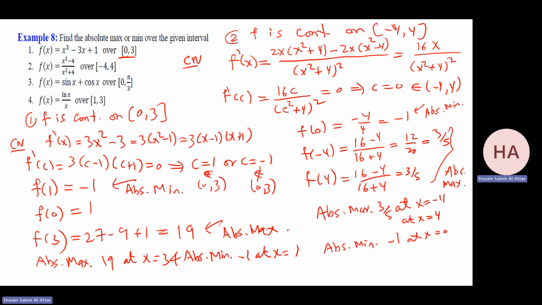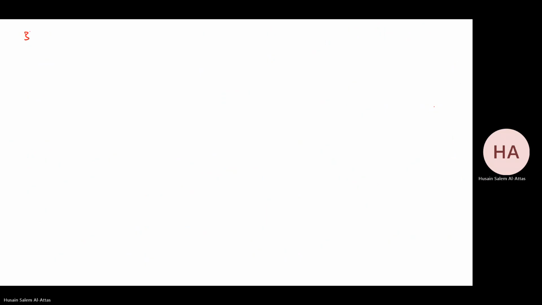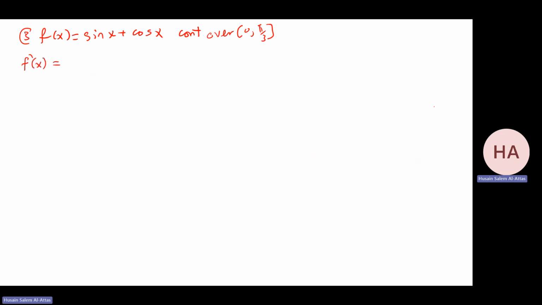Okay. Next one, this is the function, which is sine x plus cosine x, which for sure is continuous. The interval is 0 to pi over 3. f prime will be cosine x minus sine x.